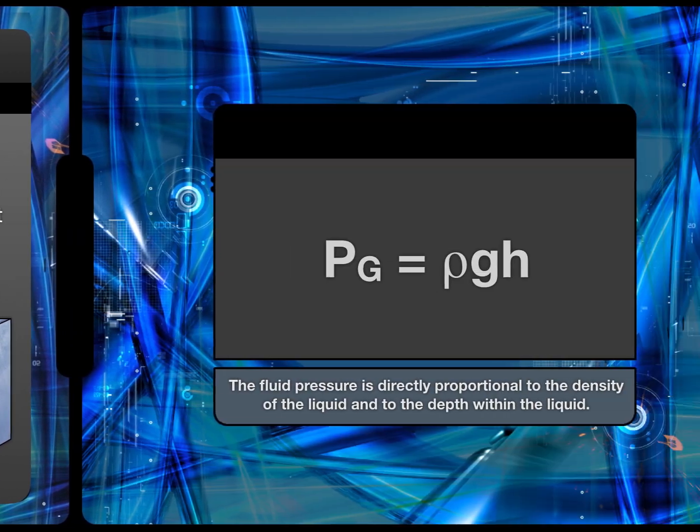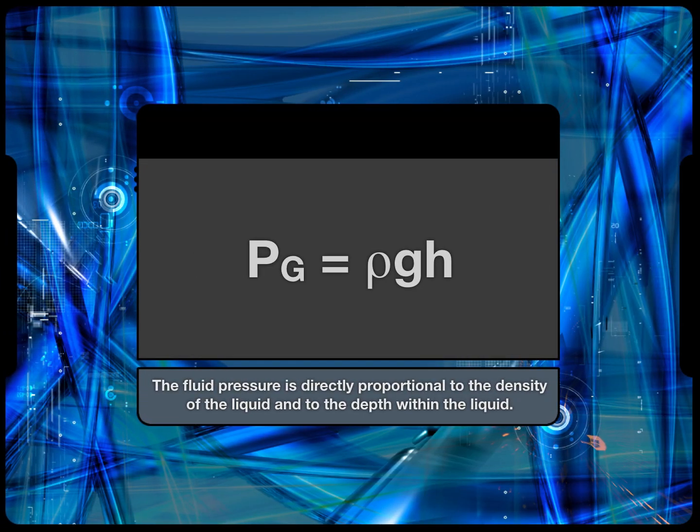Here it is in a bigger font size, if you'd like to write it down, which you should. Gauge pressure is density times gravity times height. Or you might look at it as depth in the fluid.